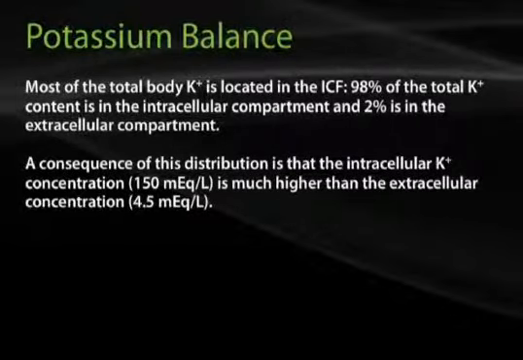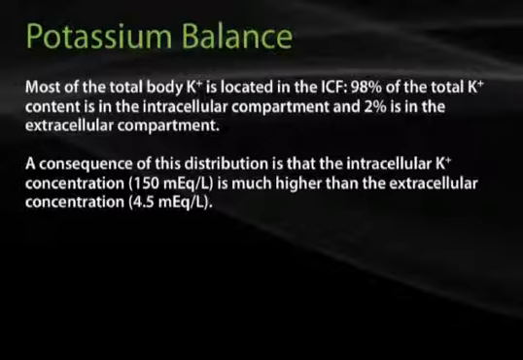Most of the total body potassium is located in the intracellular fluid space. 98% of the total potassium content is in the intracellular compartment and 2% is in the extracellular compartment. A consequence of this distribution is that the intracellular potassium concentration is much higher than the extracellular concentration.